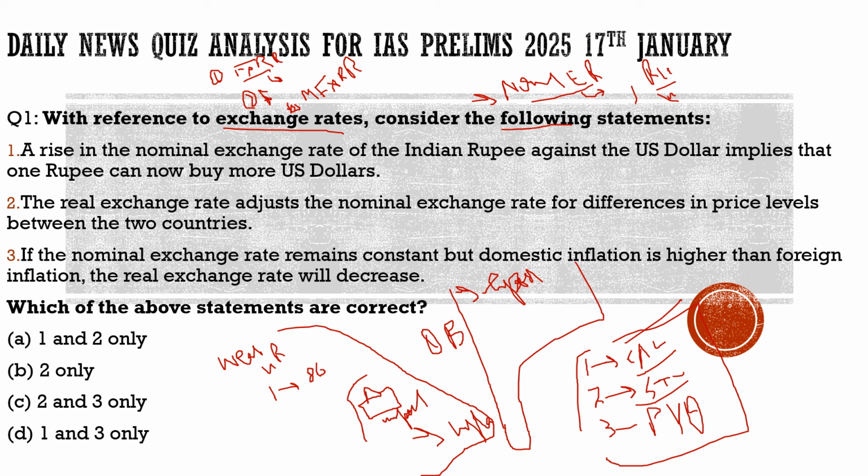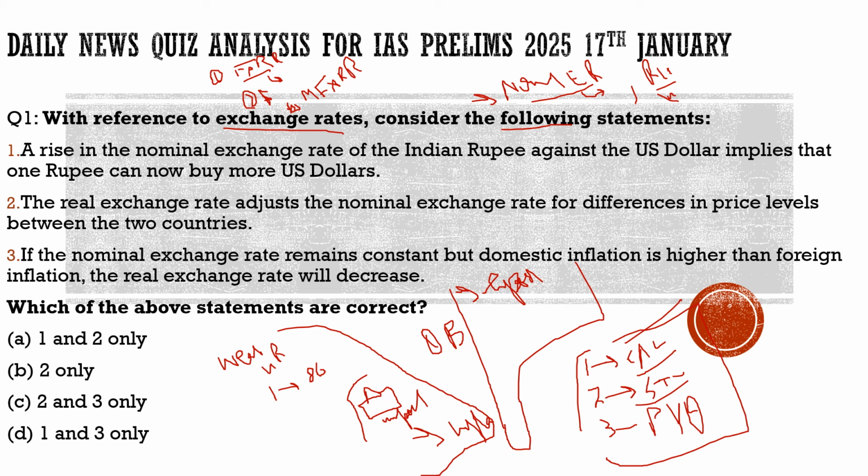Here let's visualize it. A rise in the nominal exchange rate. We saw what nominal exchange rate is. It is the value of the money with respect to other money. For example, there is a rise in the nominal exchange rate, as right now the Indian rupee has reached 86. So this is increasing, that is, the rupee is weakening.